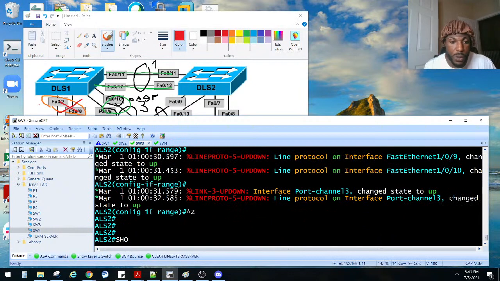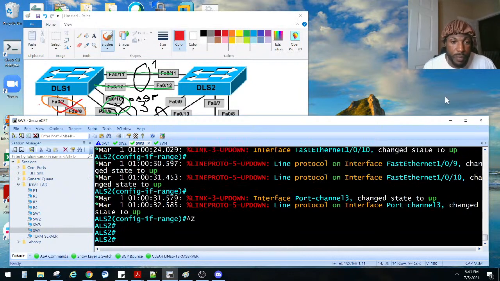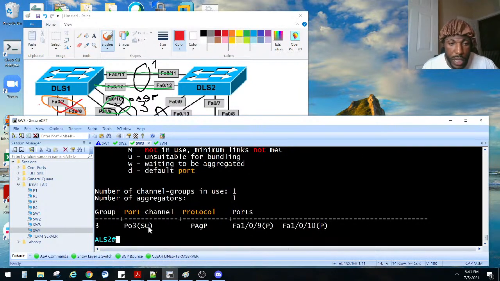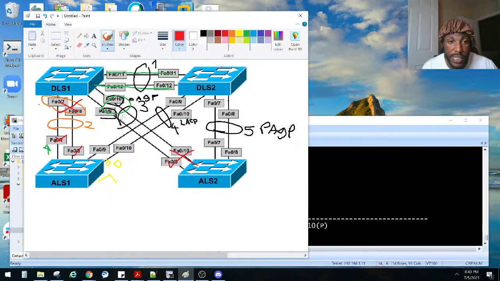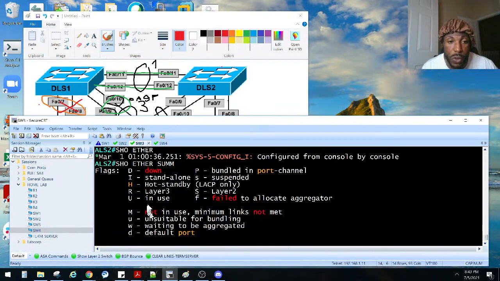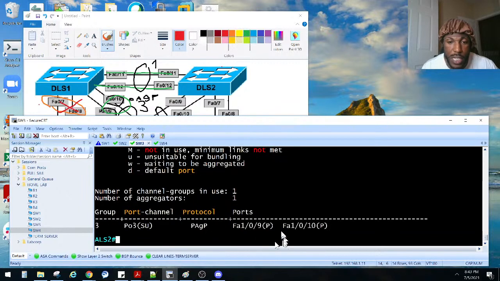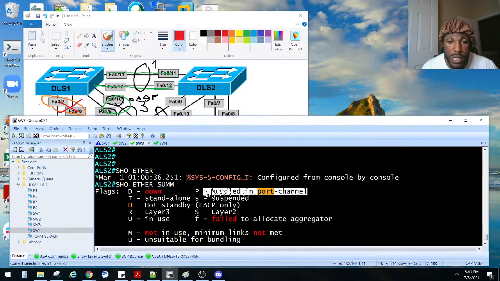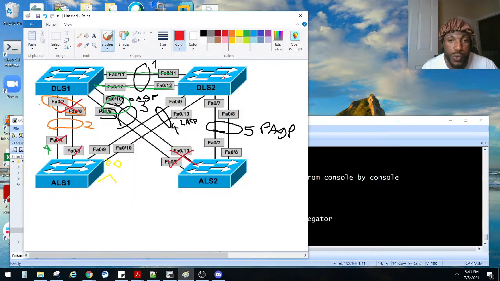So now we do a show EtherChannel summary. And he has only one port channel, obviously, because it's right there. We didn't create this one yet, nor did we create this one yet. So he only has one port channel. SU lets us know it is layer 2, and it is in use. These P's, obviously, again, mean bundled in port channel. So now let's go ahead and do 4 and 5.